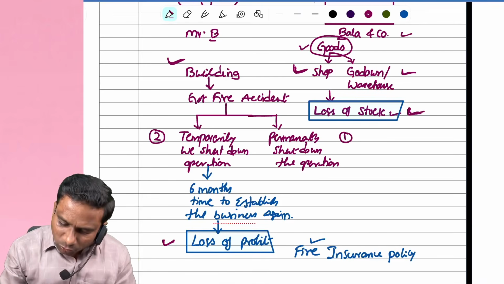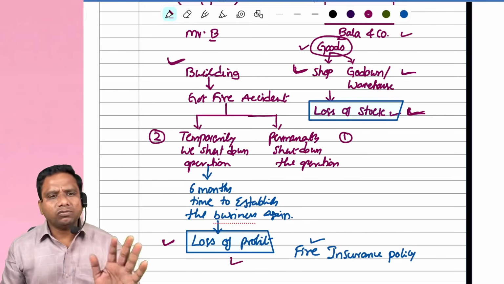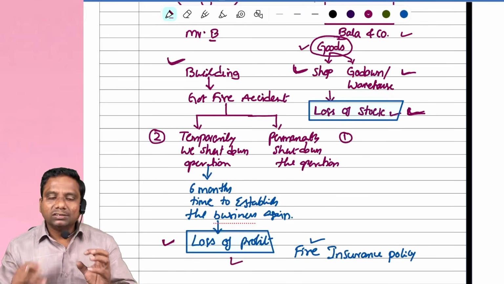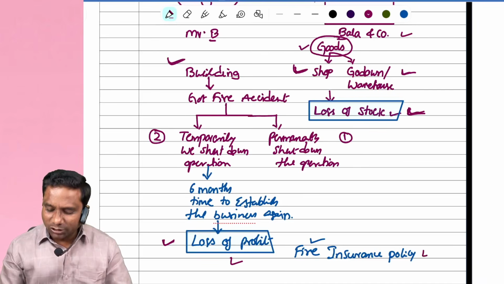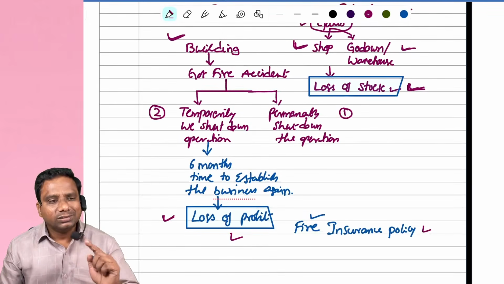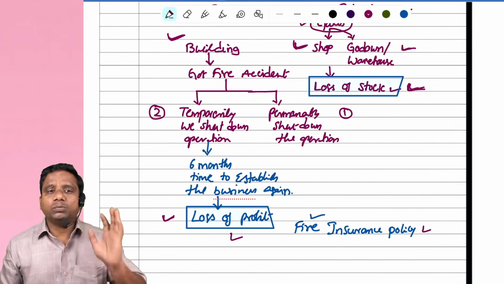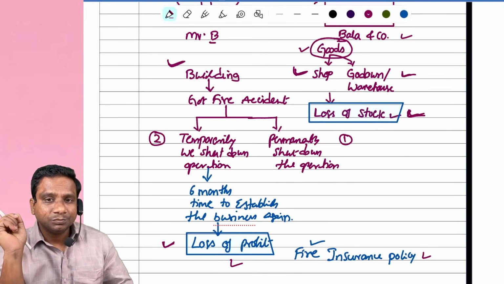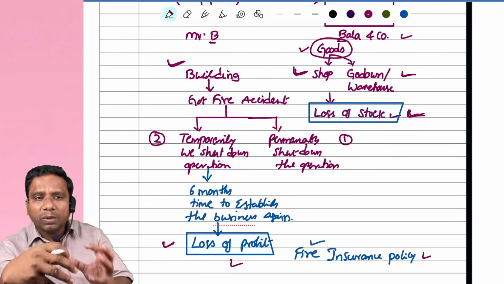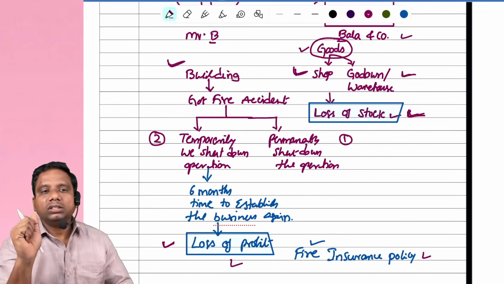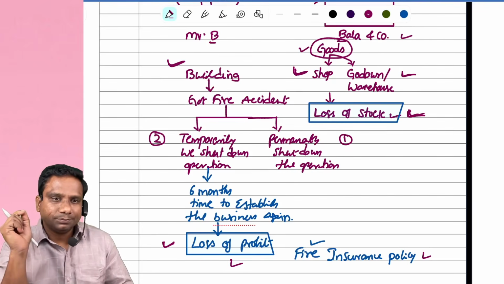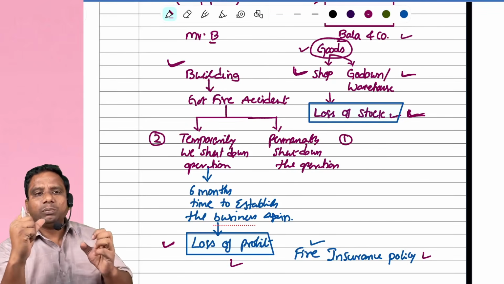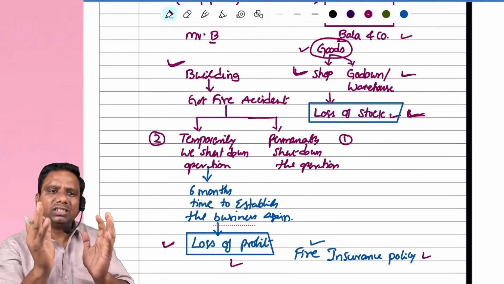Whether it is loss of stock or loss of profit, what will we do? The business generally will take a fire insurance policy to cover this risk of loss of stock and loss of profit. For this purpose, the business will pay some premium amounts to the insurance company, the insurer. And we take the policy for a fixed amount, for a certain amount.